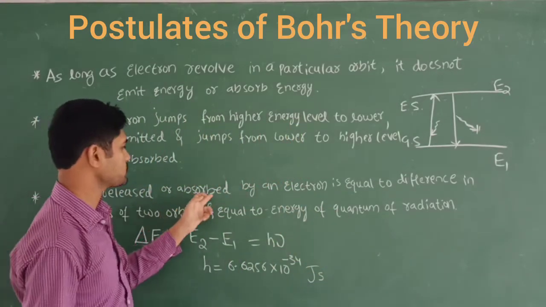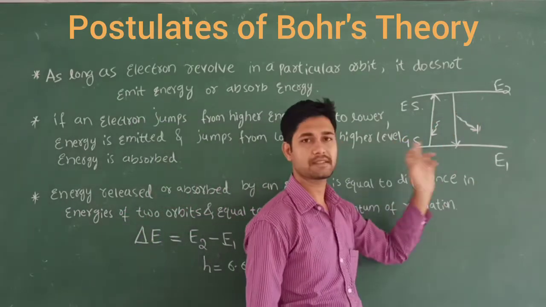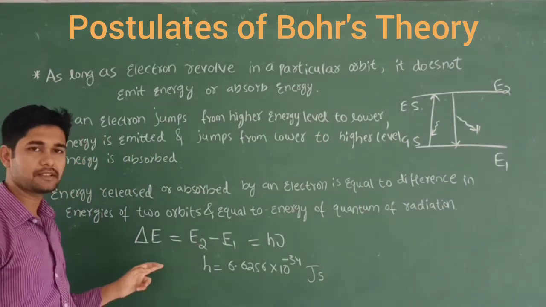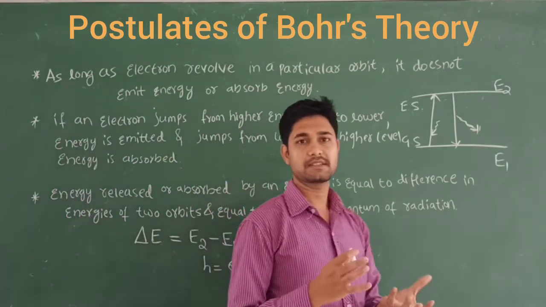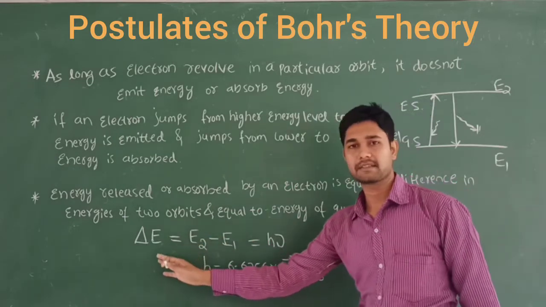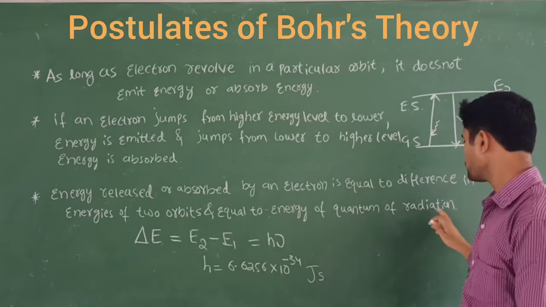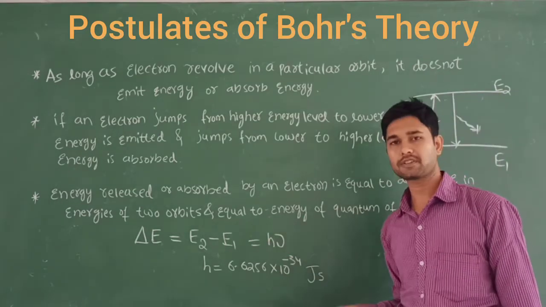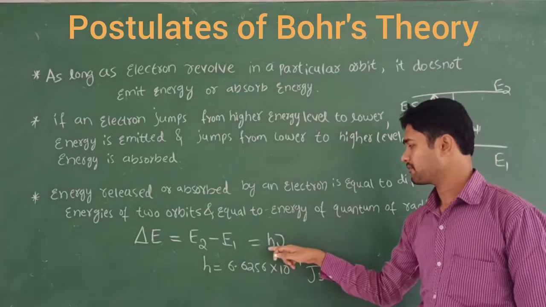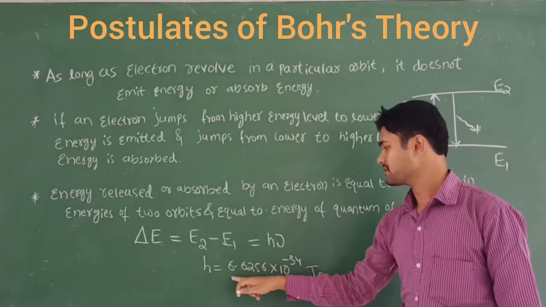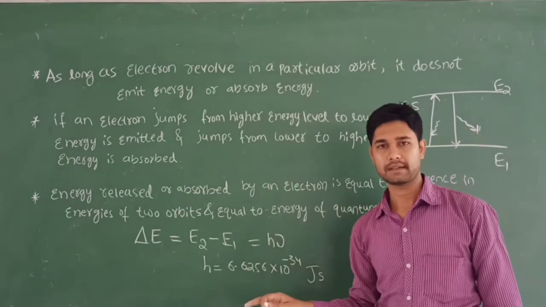So the energy released or absorbed by an electron is equal to the difference in their energies, that is E2 minus E1. That is called delta E. Delta E is nothing but the difference in their energy levels, and that is equal to the energy of the quantum of radiation. We got this one: E is equal to h nu, right? Here h is called Planck's constant and nu is called frequency, where the value of Planck's constant h is equal to 6.6256 into 10 raised to minus 34 joule second.